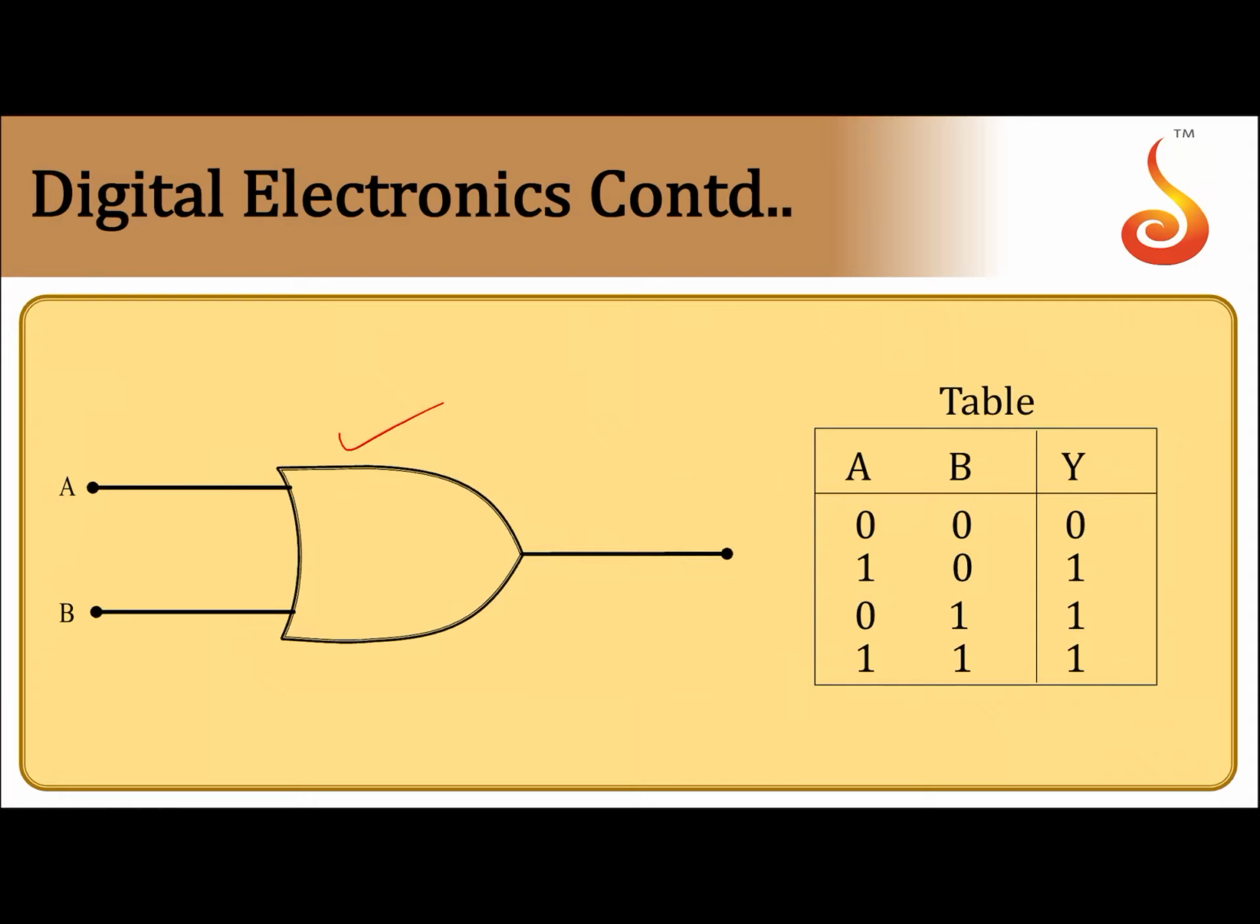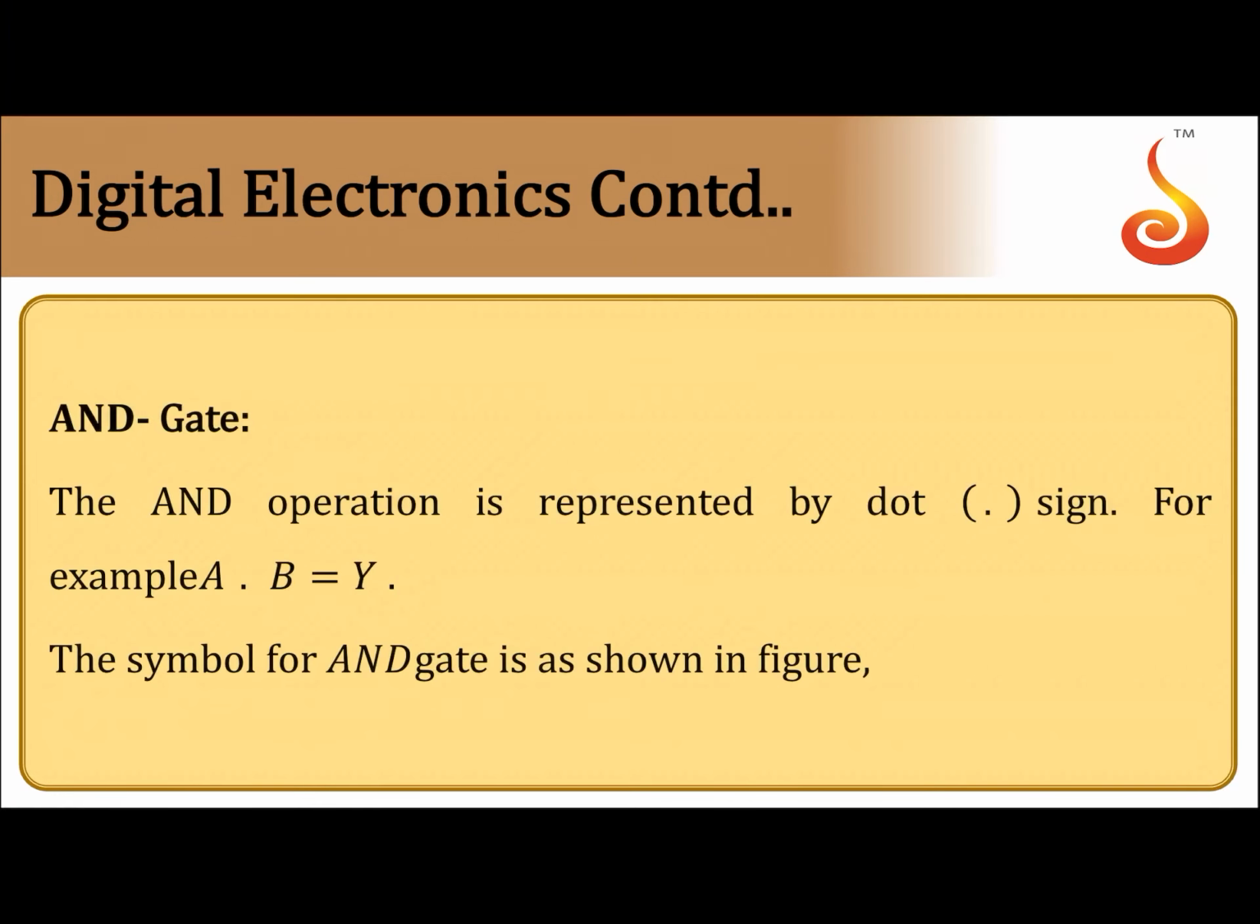What are the possible inputs for the gate? A, B both are 0; A is 1, B is 0; A is 0, B is 1; A is 1, B is 1. In the truth table you can list out 0 plus 0 is 0, 1 plus 0 is 1, 0 plus 1 is 1, 1 plus 1 is also 1. So they follow binary algebra.